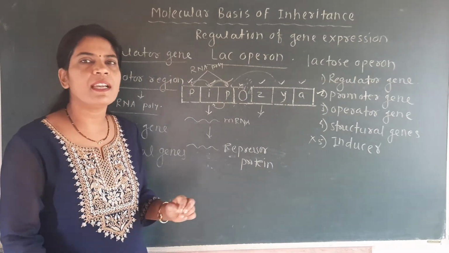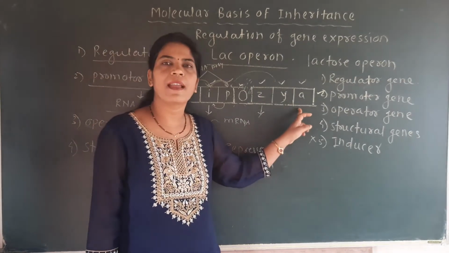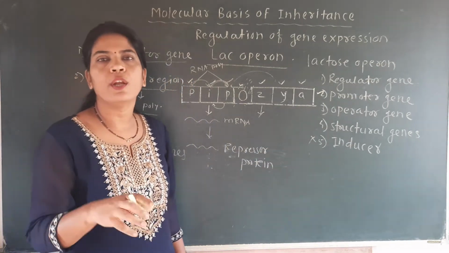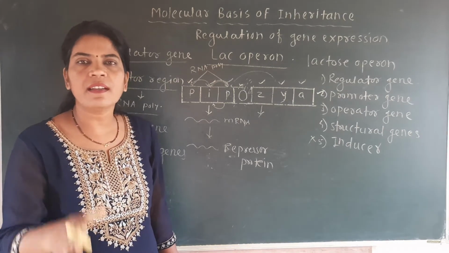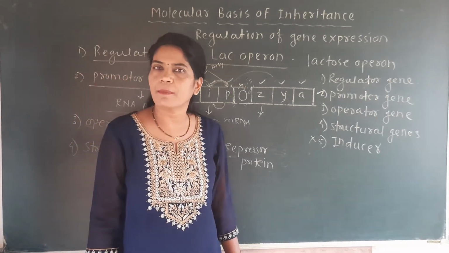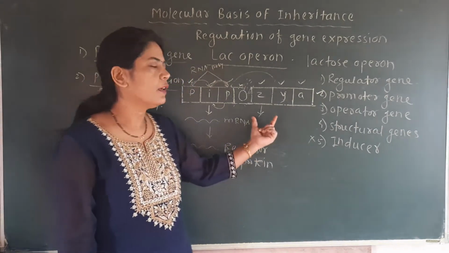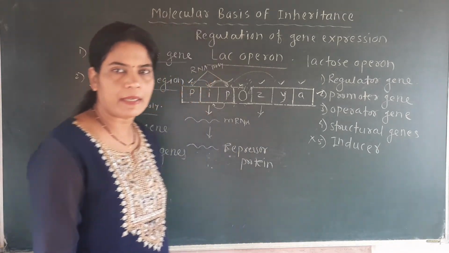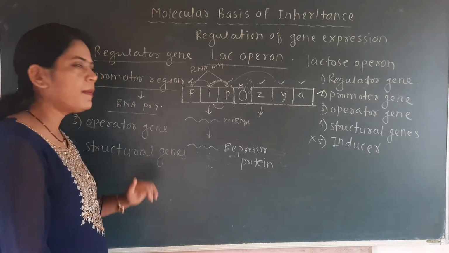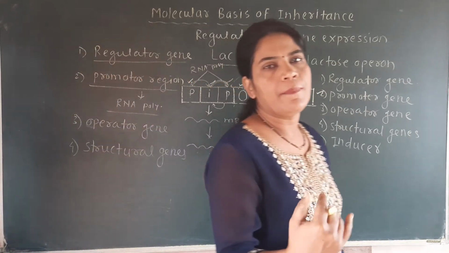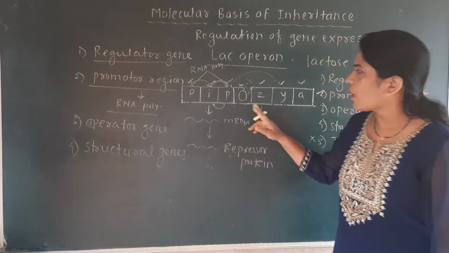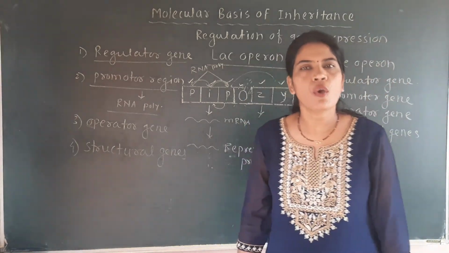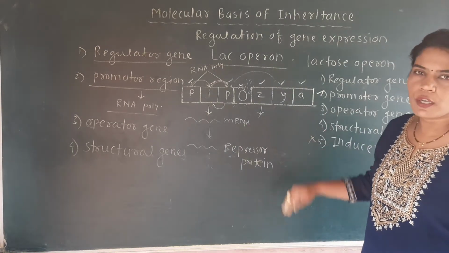So it is one chemical reaction that the transacetylase enzyme transfers the acetyl group from acetyl-CoA to the beta-galactosidase, and when it is completed, then lactose metabolism can be completed. So we have seen the role of the structural genes and their enzymes in lactose metabolism. So then what is important? Many students cannot understand how this operator gene is responsible for switching on or switching off the lac operon. That is what we are going to discuss here.